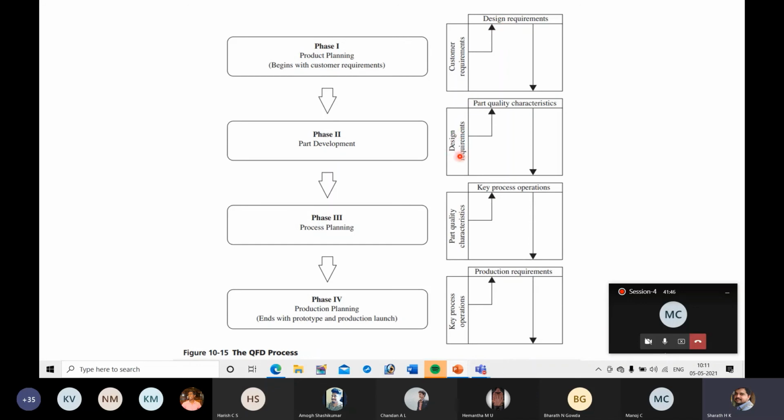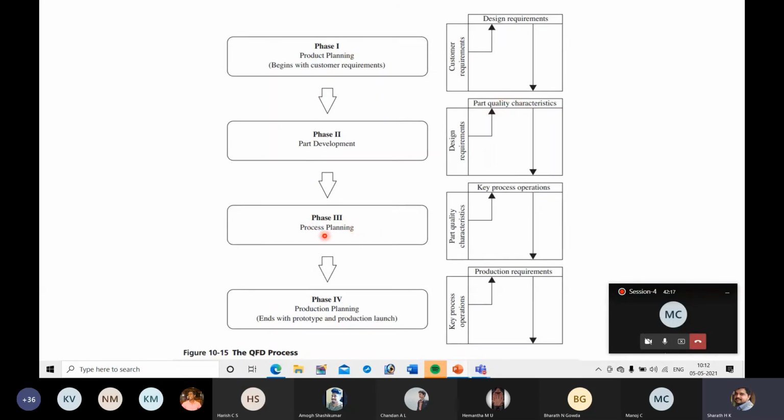Next, you are considering design requirements. In the product development phase, these design requirements are translated into part quality characteristics. That means you are looking at each part, each feature of each part in detail in order to ensure quality of parts. That is part quality characteristics. You are focusing on the quality of each part. Again, if you focus on the quality of the part, obviously you can get a better product. You can get a good quality product.